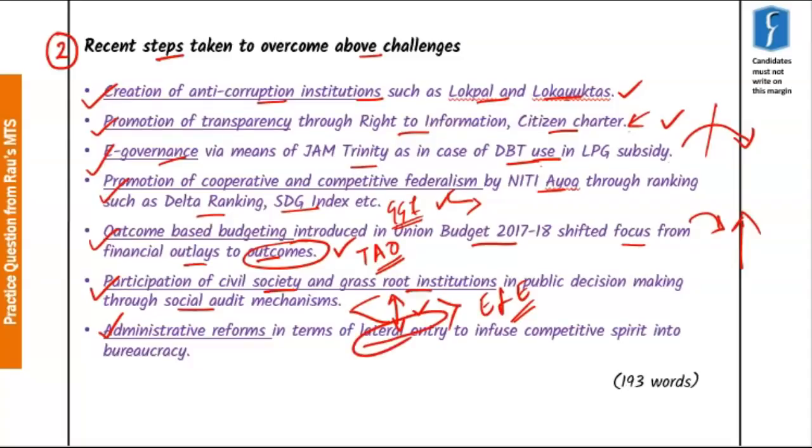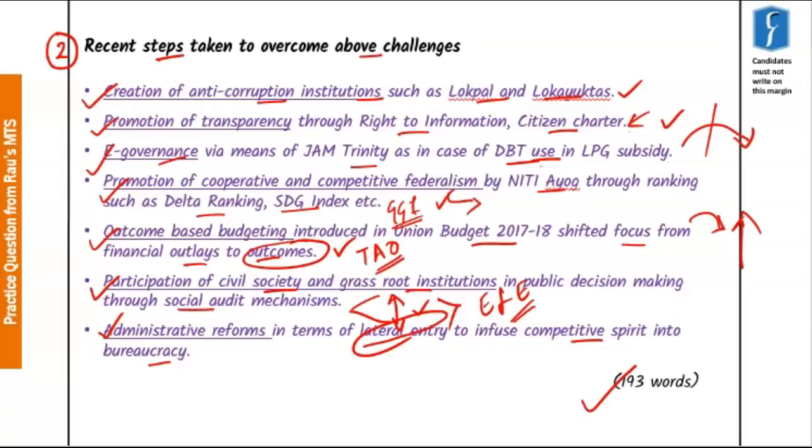Now the last important step is administrative reform in terms of the lateral entry recently introduced by the government. Now the lateral entry is being used to infuse competitive spirit in the bureaucracy and to enhance meritocracy and reduce complacency in the system that has grown over the years. Now these are the important steps that have been taken in recent years and that are yielding results.